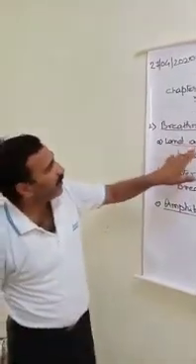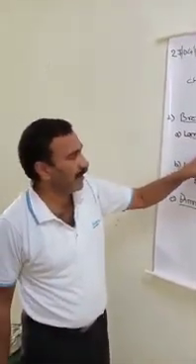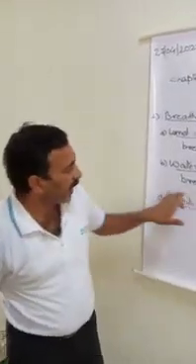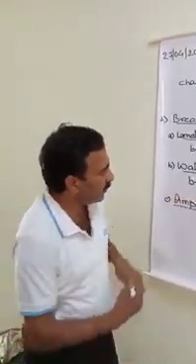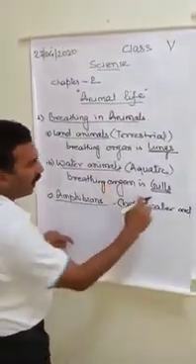You know, the animals which are living on land have lungs. The animals which are living in water have gills.